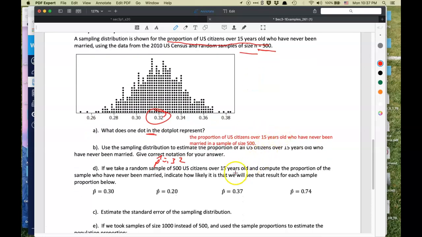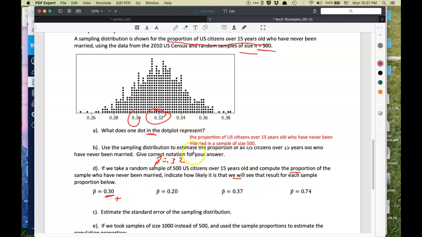If we take a random sample of 500, compute the proportion, how likely is it that we will see that result for each sample proportion below? So the idea is, how likely is it that we'd get 0.3, or something like that? That's quite likely, so we'll say that's a plus. Very likely.